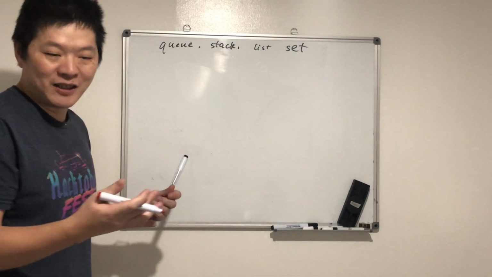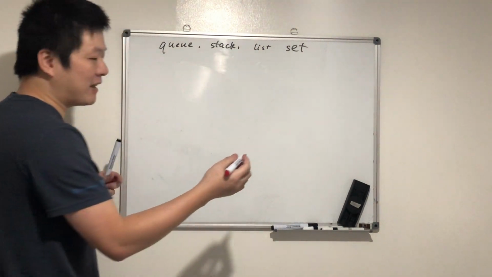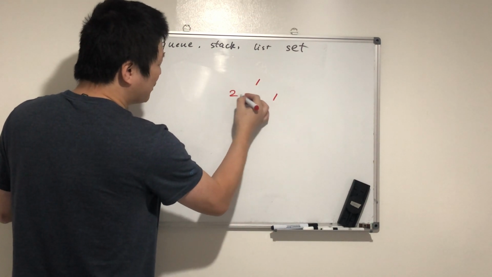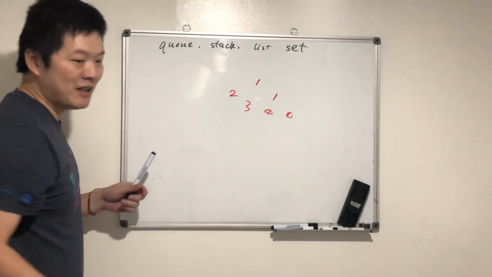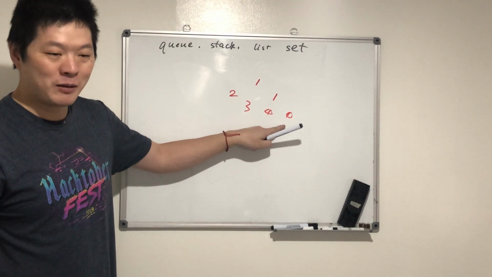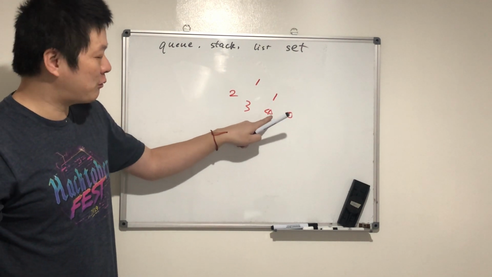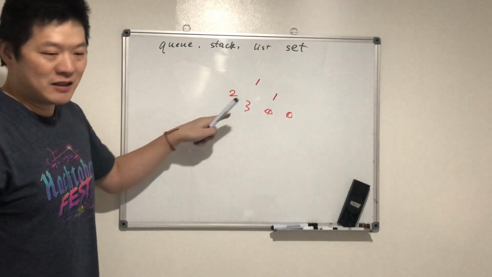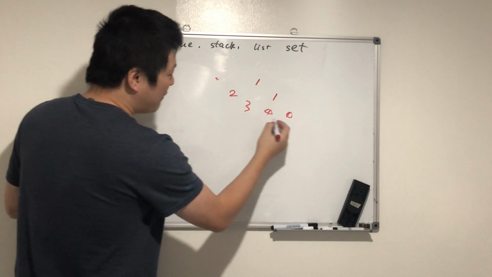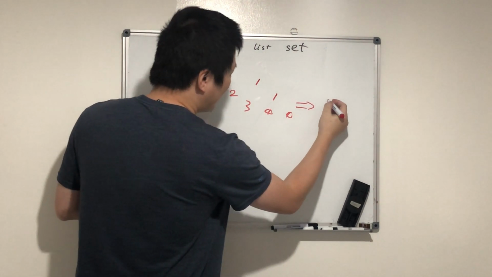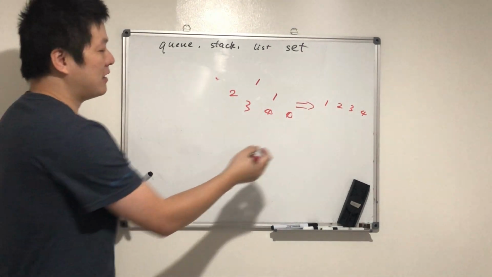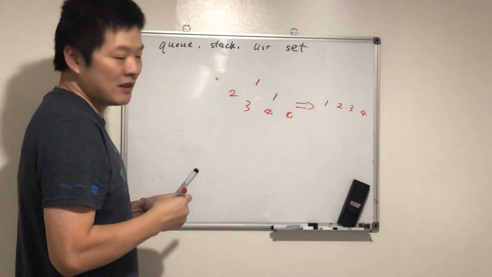Do you understand? Unique data. For example, if there's a bunch of data, 1, 1, 2, 3, 4, 4, there are duplicate elements. There are two 4s, two 1s. You can have a list of that, but if we convert it into a set, it will only contain 1, 2, 3, 4, because these are the unique elements.